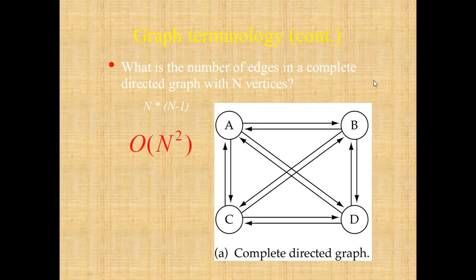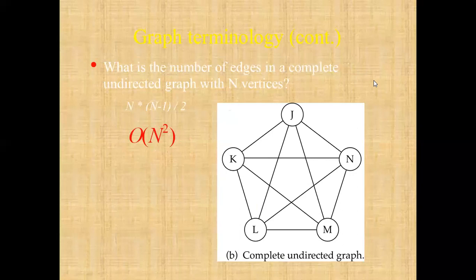We will go to the next slide. Then what is the number of edges in a complete undirected graph? Undirected, here there is no direction. This is directed and this is undirected. It is n into n minus 1 by 2.